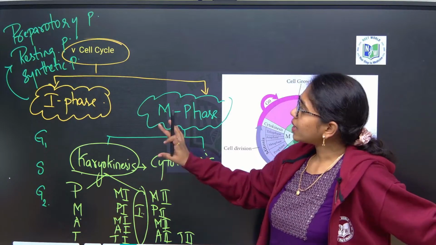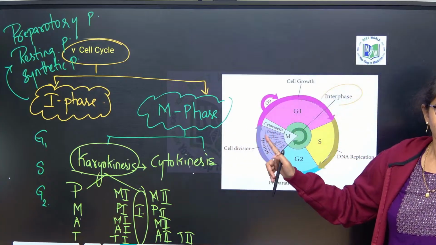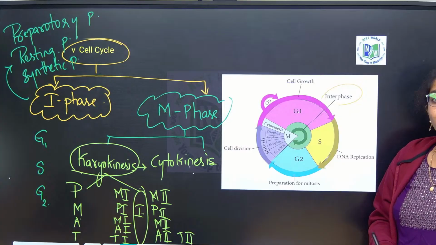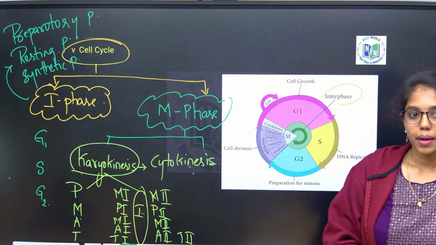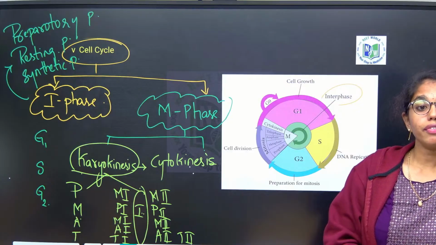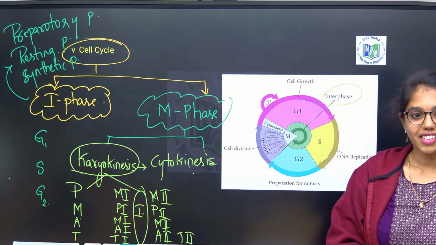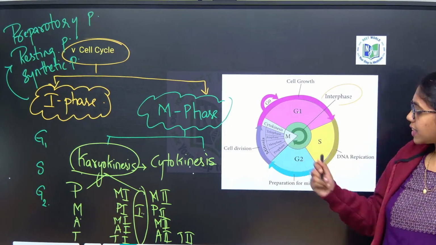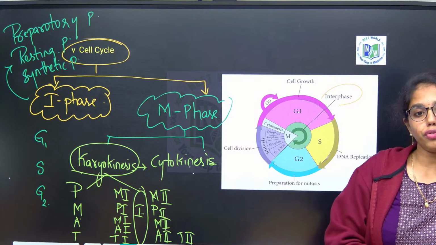So, what is the gist of cell cycle? It has two phases, interphase and M phase. Interphase has three subsequent phases. What will be the pre-synthetic phase? G1 phase. What will be the post-mitotic phase? G1 phase. Just look into the cell cycle and answer me. What will be the pre-G2 phase?